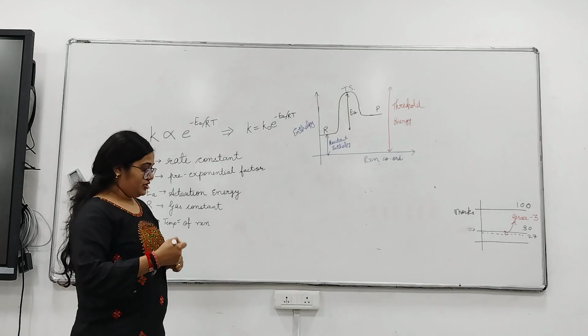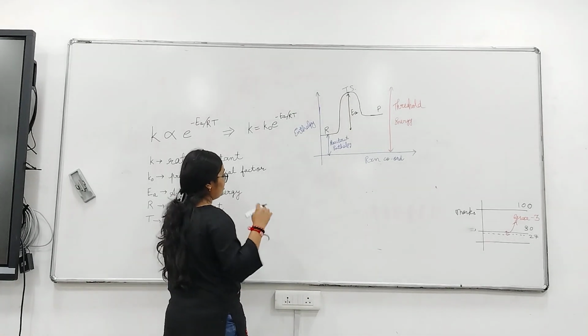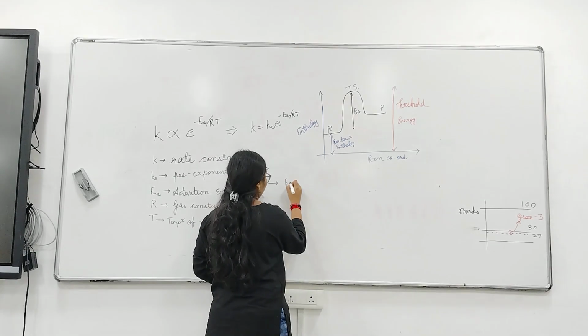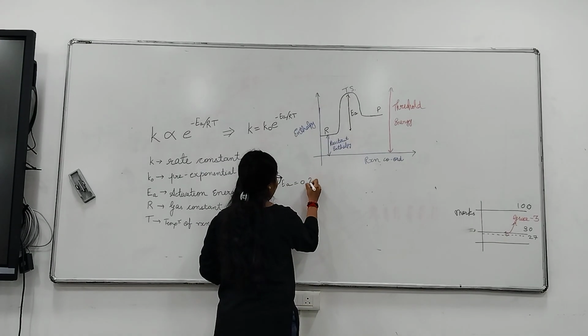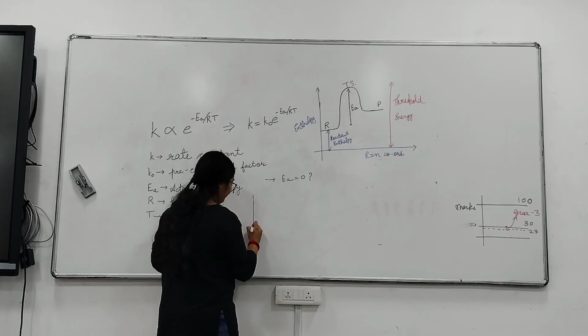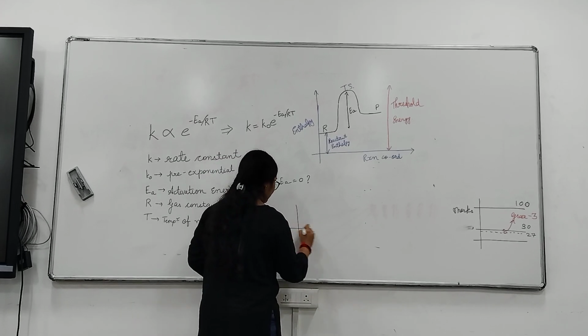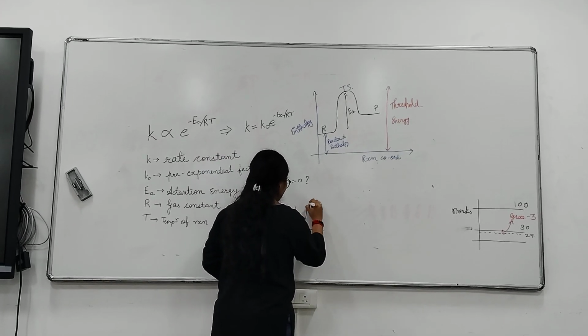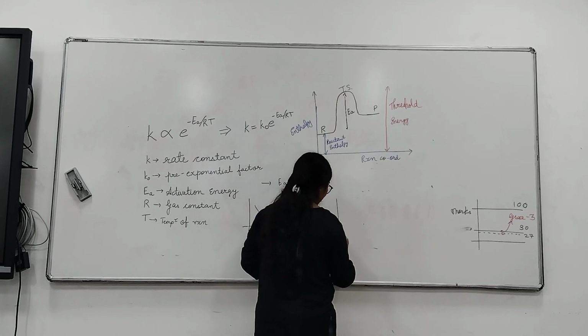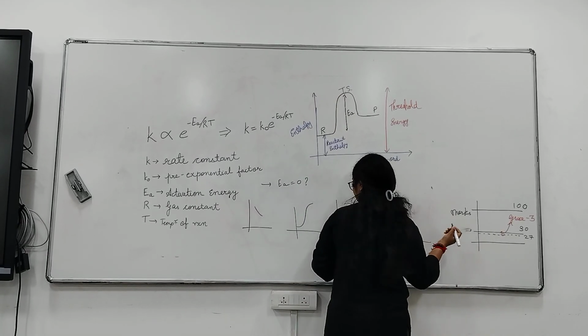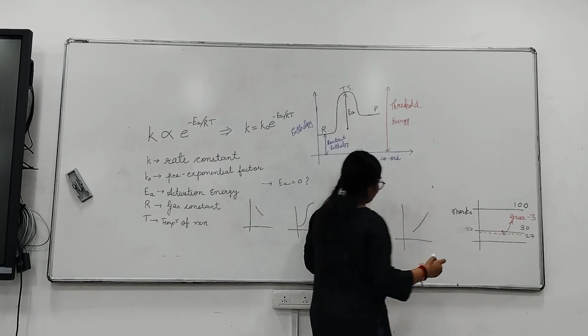Any other curve is not eligible for the reaction. If I give you one question, like, in which of the following will the activation energy be 0? I will give you many graphs: the first is like this, the second like this, the third like this, and the fourth like this.